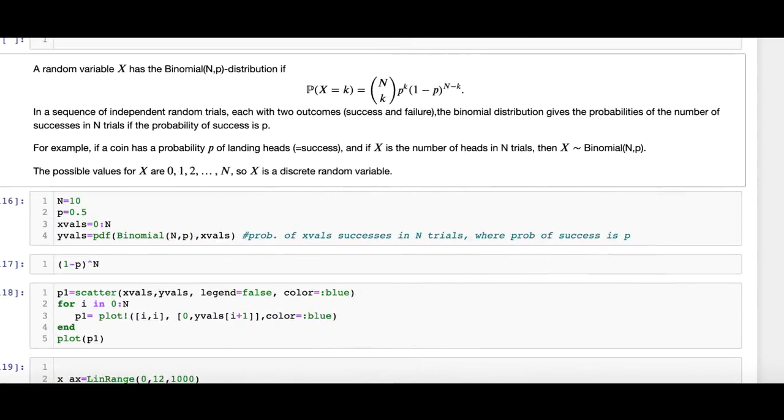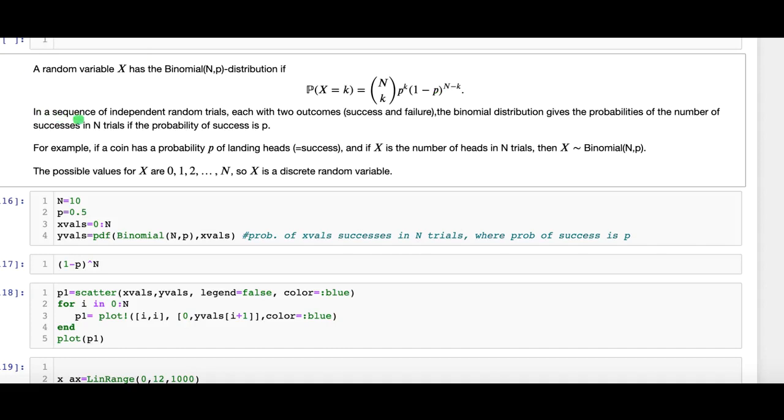Let's give an example. A random variable X is said to have the binomial n, p distribution if the probability that capital X is equal to little k is n choose k times p to the k times 1 minus p to the n minus k. We'll have more to say about this distribution later on, but here is some intuition.